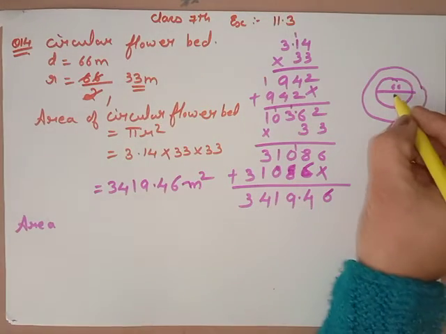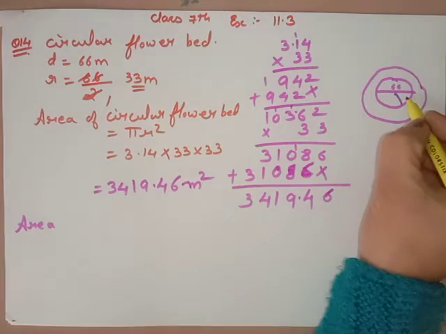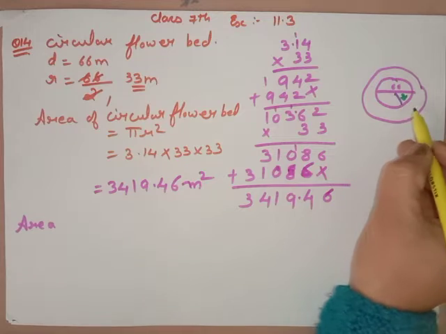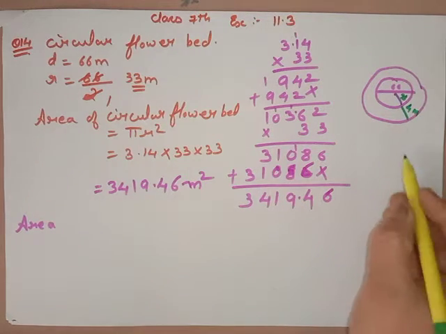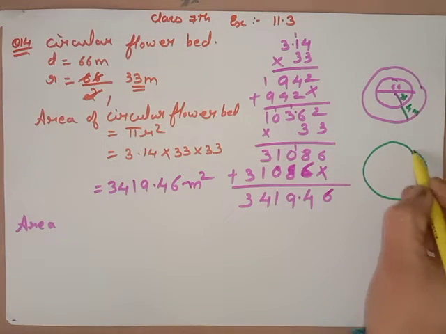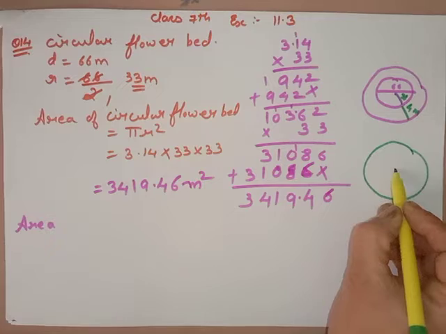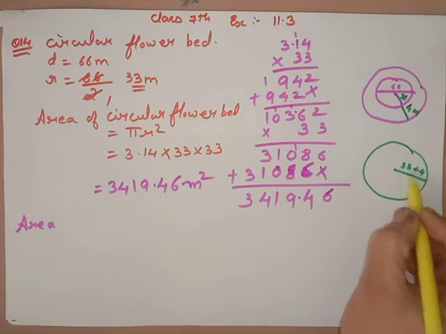We got the radius 33. And this path was extended 4 meter. तो ये बड़े सर्कल का रेडियस कितना हो जाएगा? 33 plus 4. It means it will be 37.